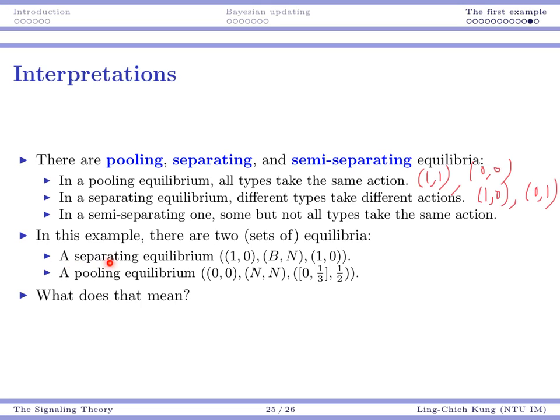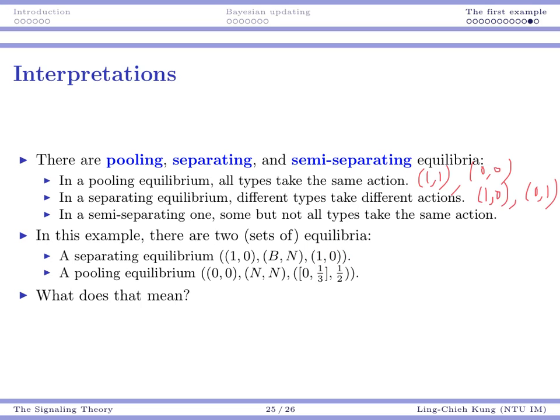There is one separating equilibrium. The good company offers a warranty. The bad company offers no warranty. And the consumers buy the product when there is a warranty, and do not buy the product when there is no warranty. And also, the posterior beliefs can be correctly set.